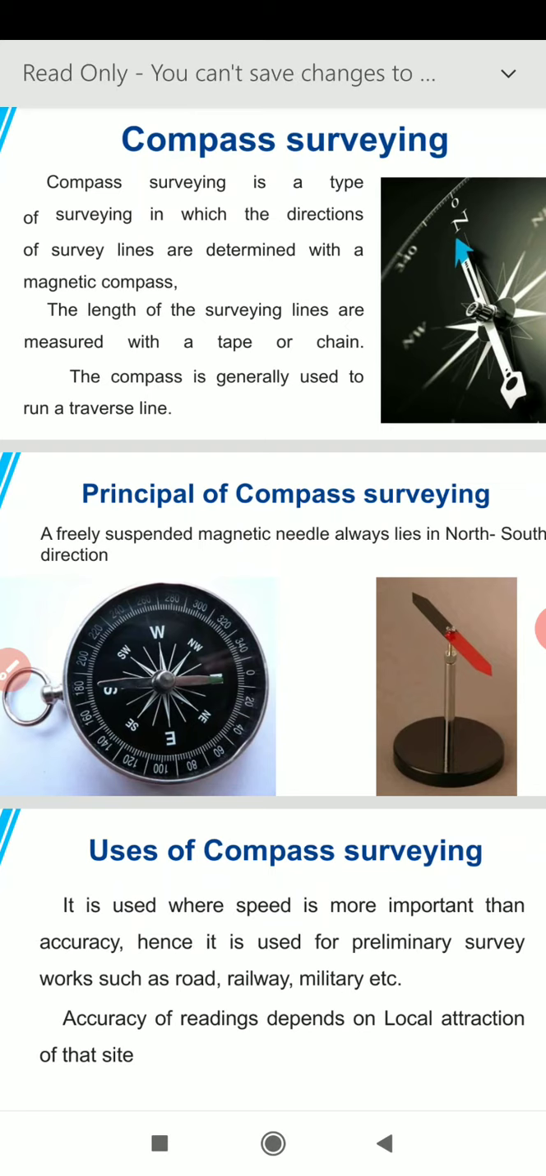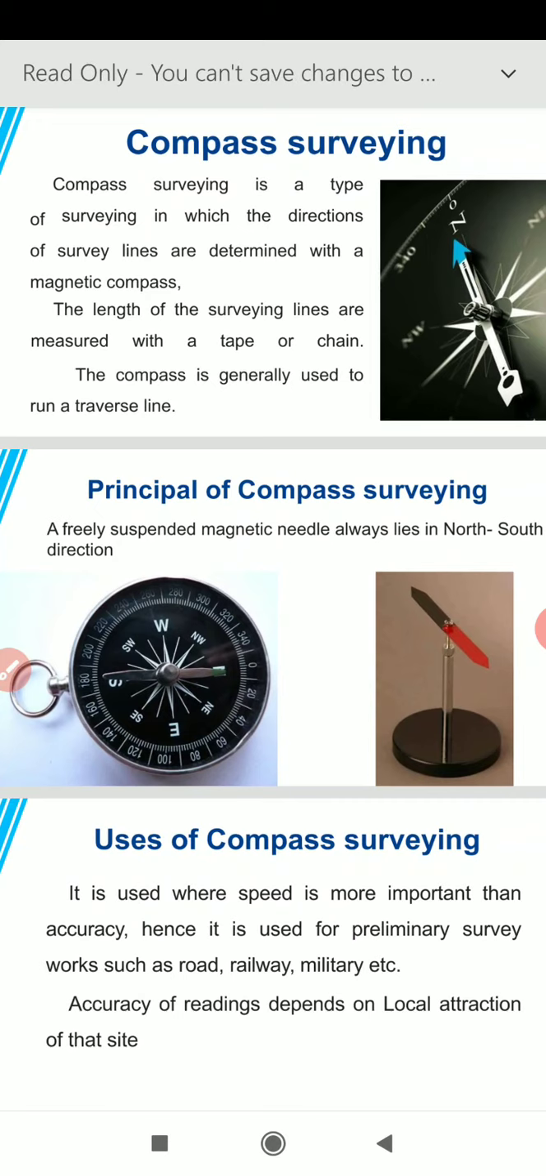Then we go to the next point, the principle of compass survey. A freely suspended magnetic needle always lies in the north-south direction. Compass survey is based on this principle: when we suspend a magnetic needle, it will automatically align itself in the north-south direction of the earth. Based on this principle, the prismatic compass and the surveyor's compass were made and are used to date.